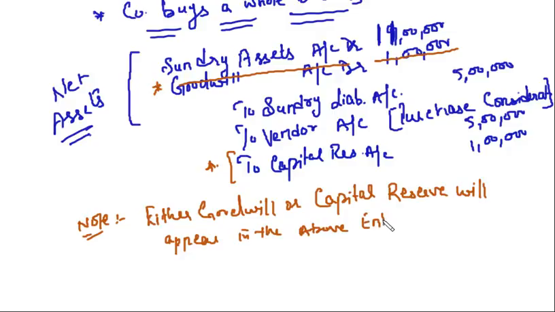So the balancing figure will be either goodwill or capital reserve, and there is a possibility that neither of them appears. If the payment is equal to net assets, then neither goodwill nor capital reserve will appear. Clear? So this is the journal entry in case a company buys a whole business.